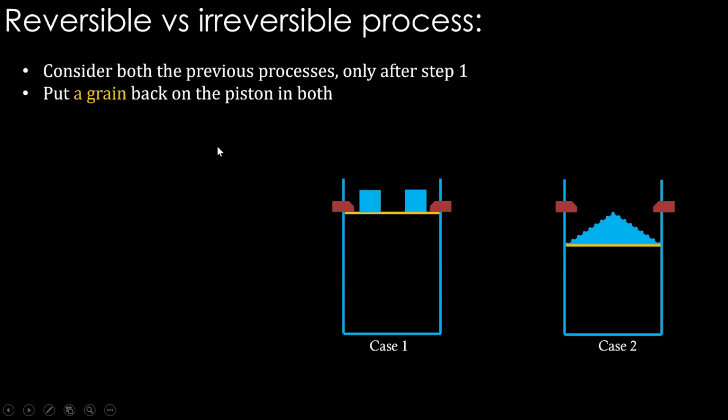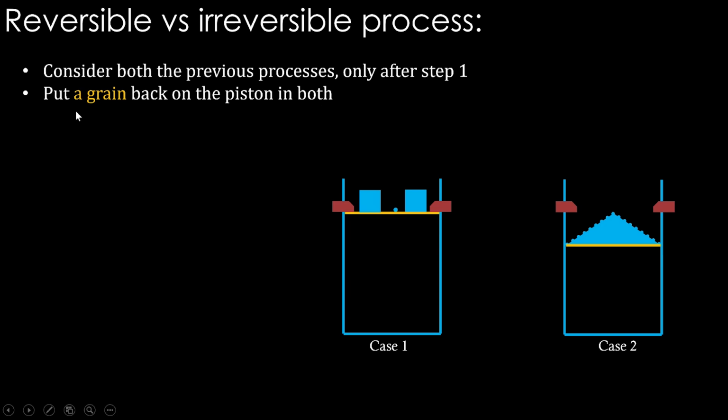Now put that small stone, small grain, back on the piston in both. Only the grain on both. So put the grain back here. Does it go back to the original state? No. We are not putting the entire chunk back. We are only putting the grain back. On this side also, if we put the grain back, what happens? We can say it has gone back to the original state, right? Of course, we can't see the movement, but we can perceive that it would have gone back to the original state.